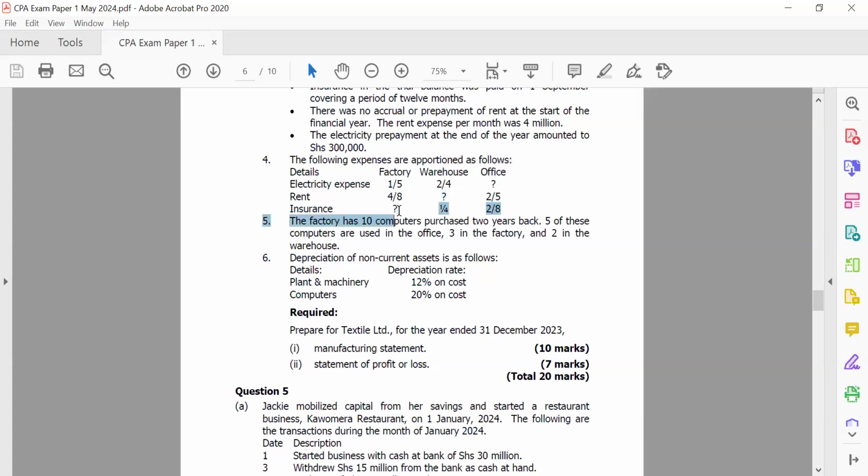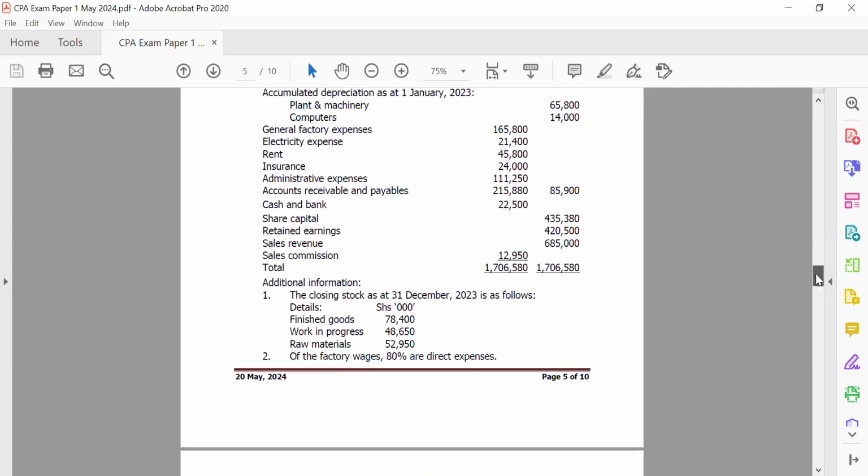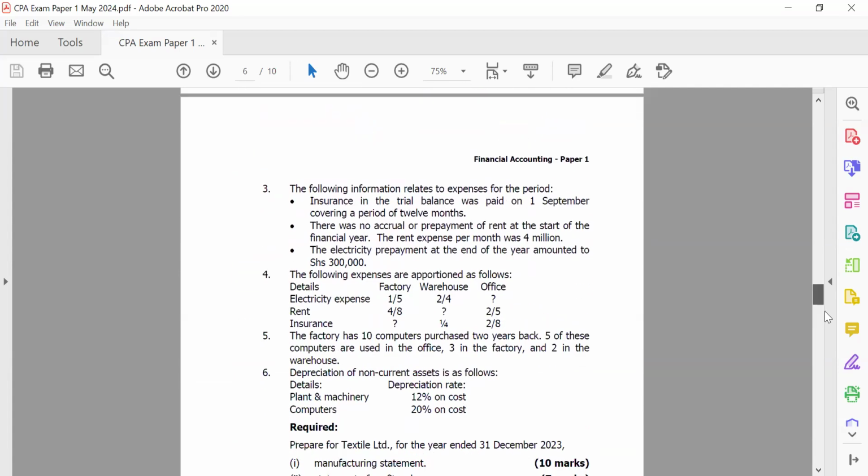It's not that you should calculate it to be in a ratio. And remember, the examiner is basically requiring you to do a manufacturing statement, so don't take a lot of time on this. As we can see, even the depreciation, they have also given us at cost, which is really good for us. The rest of the other things are also not really hard as you proceed to look at them.